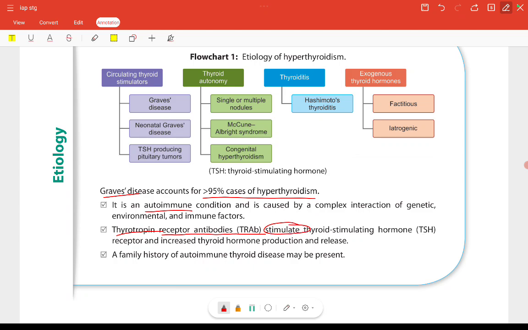A family history of autoimmune thyroid disease may be present.